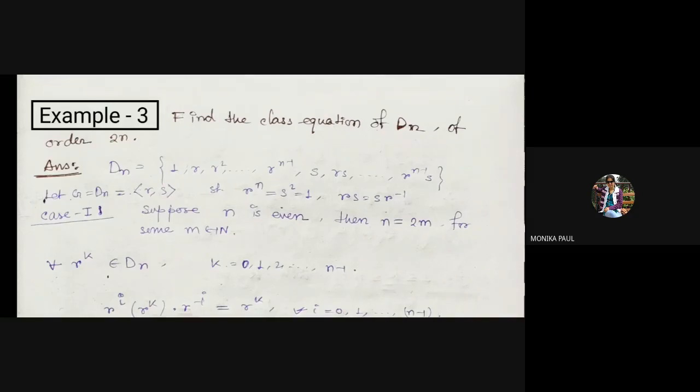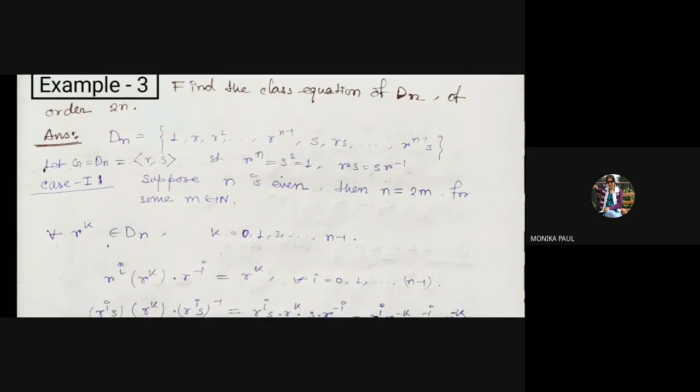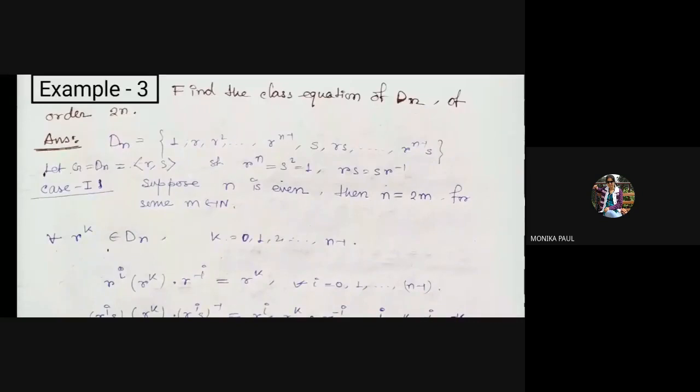So we next want to define the classification of Dn, the dihedral group of order 2n. The dihedral group of order 2n looks like 1, r, r square, up to r to the power n minus 1, and s, rs, up to r to the power n minus 1 times s. Here all the r's give us the rotations, and all the s and rs give us the reflections.